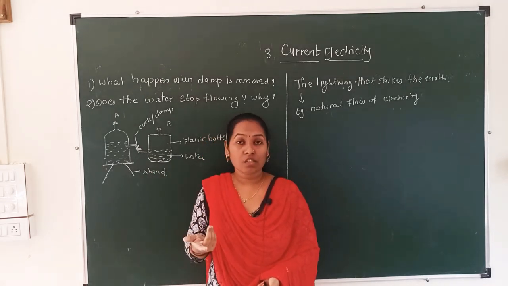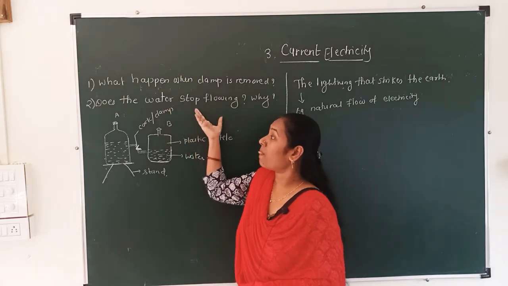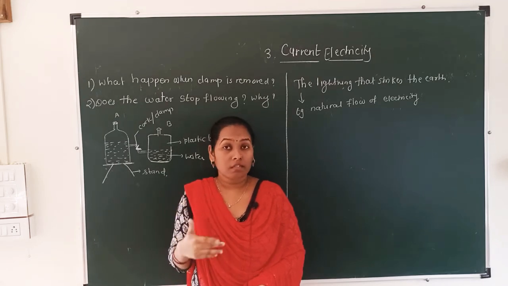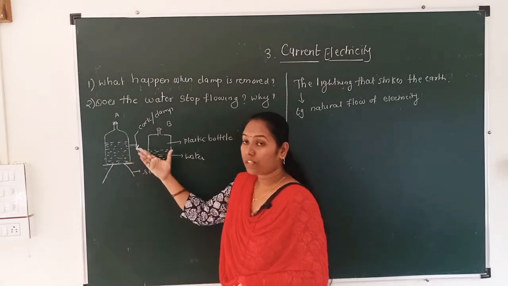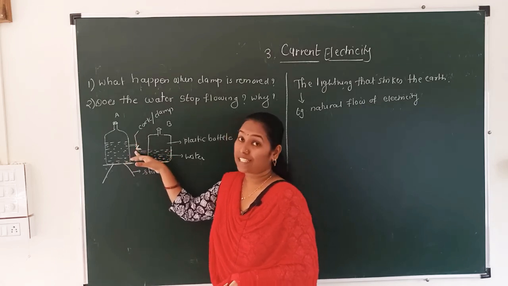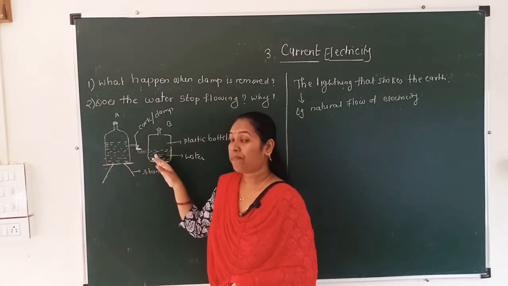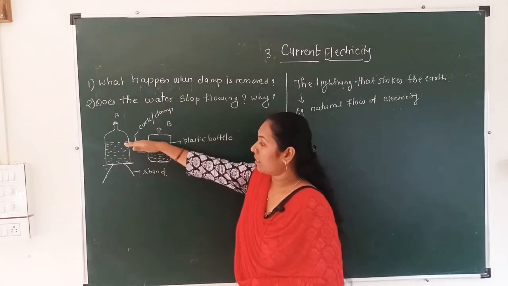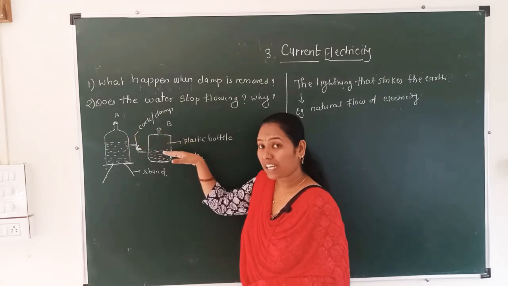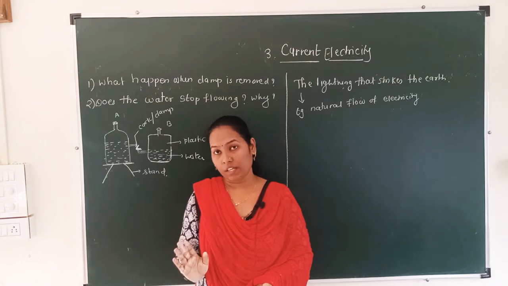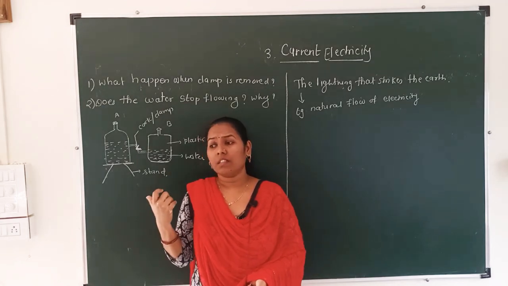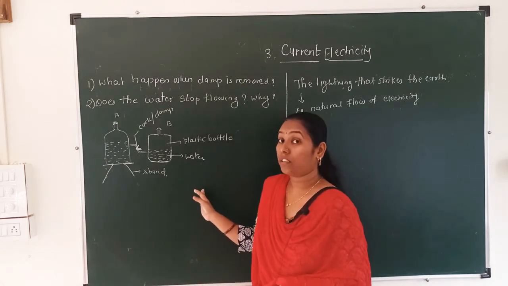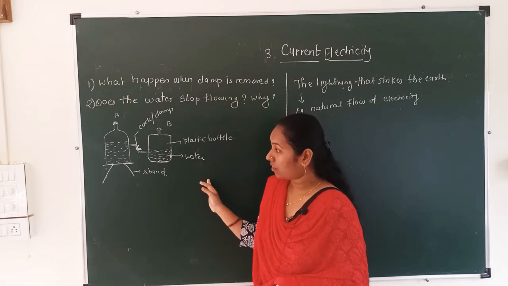Are you getting this? What is the answer to question number 2? Does the water stop flowing, and if it stops flowing, why does it happen? When we remove this clamp, water will start to flow. When the water level between these two bottles becomes equal, the water will stop flowing. From this experiment, what can we say? This experiment demonstrates the flow of water.